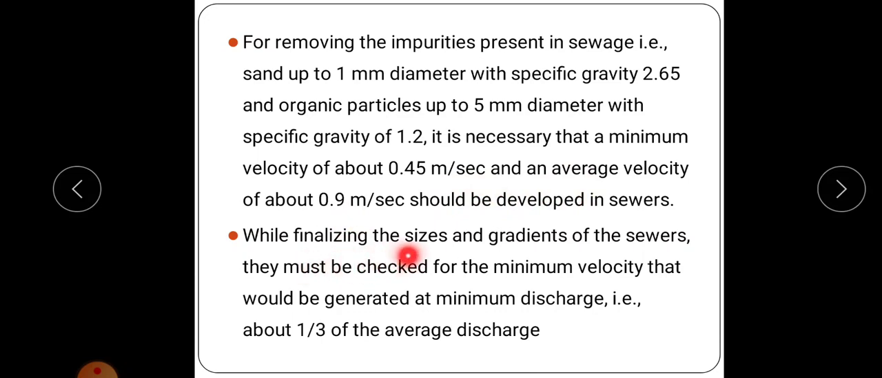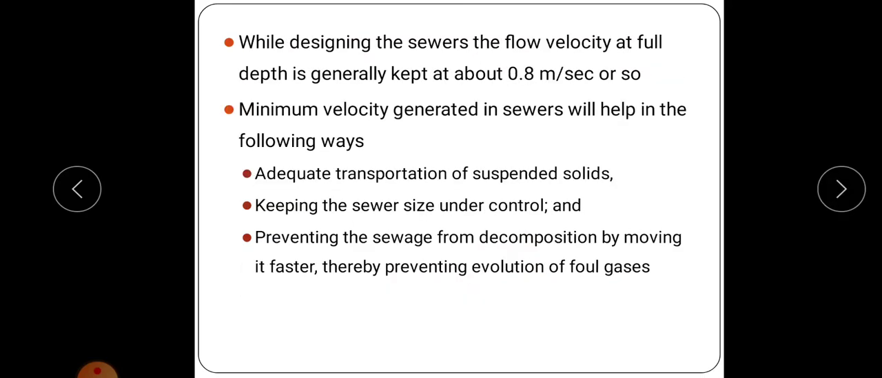Next, while finalizing the sizes and gradients of the sewers, they must be checked for the minimum velocity that would be generated at minimum discharge, that is about 1/3 of the average discharge. So this minimum velocity has to be checked. And while designing the sewers, the flow velocity at full depth is generally kept at about 0.8 meter per second. And this minimum velocity generated in sewers will help in the following ways.